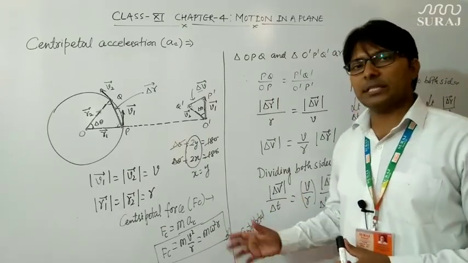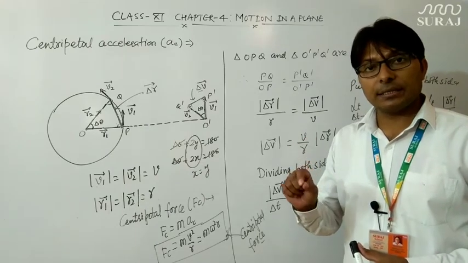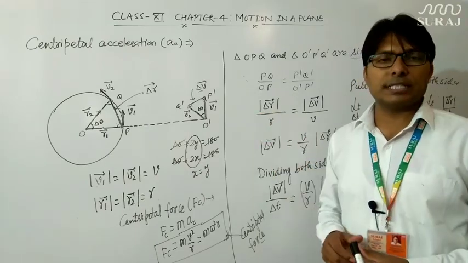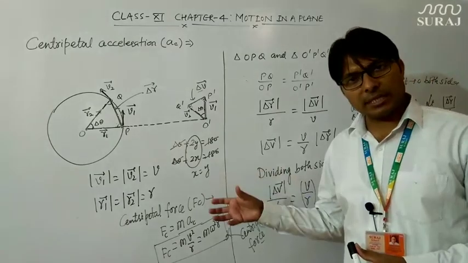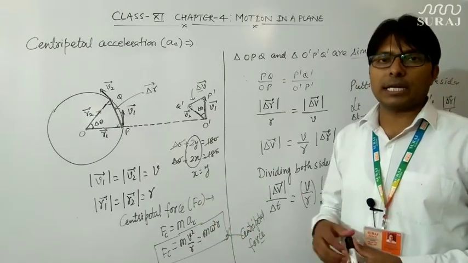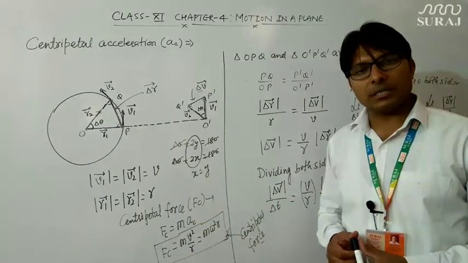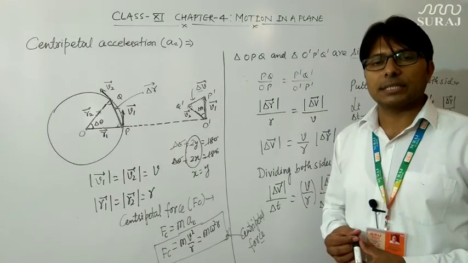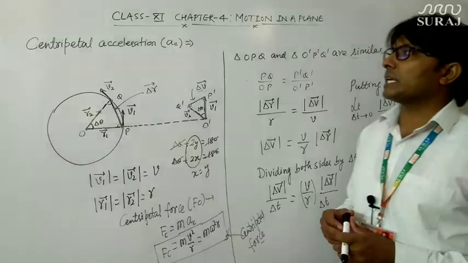This is how you can define centripetal force or centripetal acceleration. The acceleration which always acts towards the center of the circular path is known as centripetal acceleration, and the corresponding force acting towards the center of that circular path is known as centripetal force. So this is all about centripetal acceleration and centripetal force.